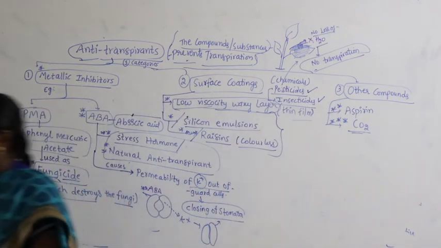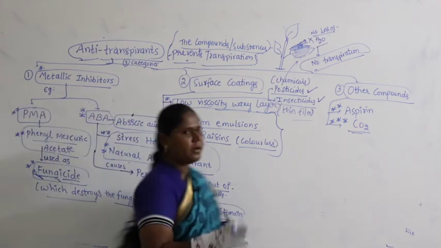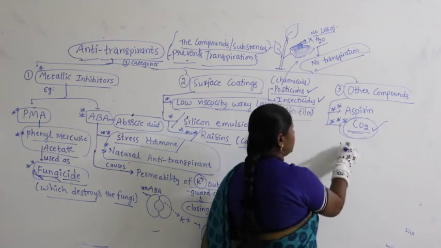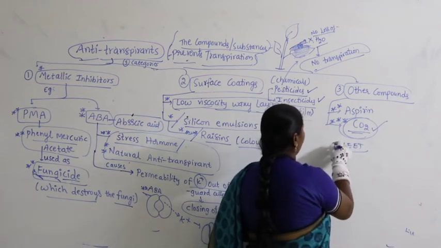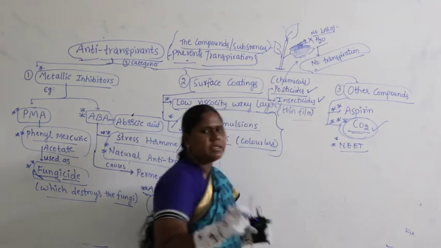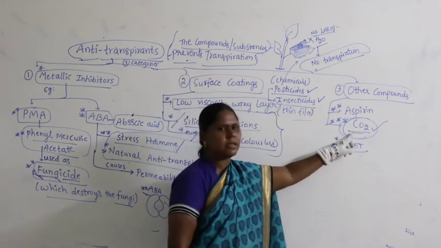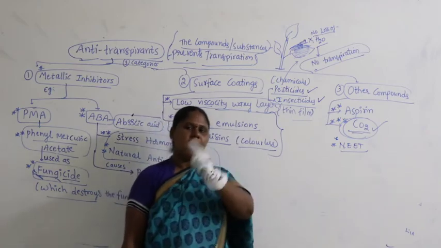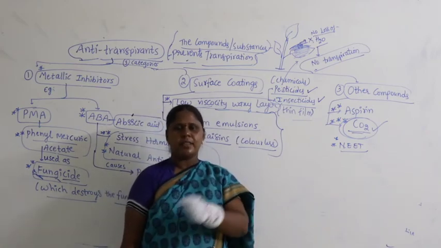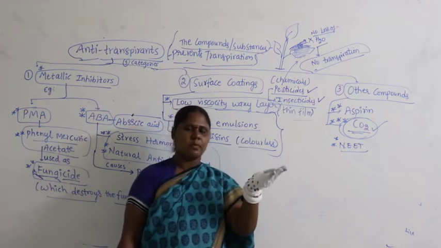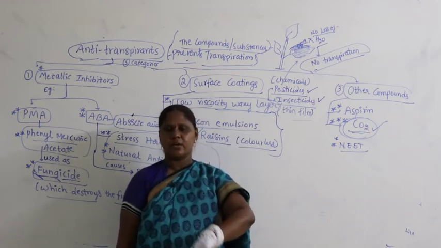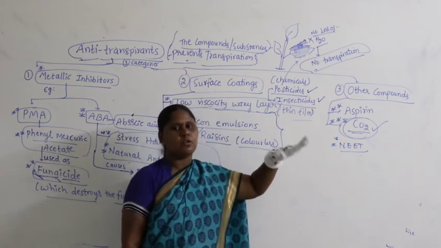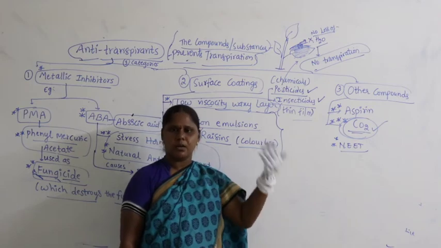Now if you look at the opening and closing of stomata, we know very well that carbon dioxide plays a very important role. Guys, it was a previous NEET question, very important. In the previous NEET paper, we had a question on carbon dioxide. Remember, during daytime there is opening of stomata, during night time closing of stomata. At that time we mentioned low levels of carbon dioxide, high levels of carbon dioxide. That means carbon dioxide is an important factor in the closing or opening of stomata.